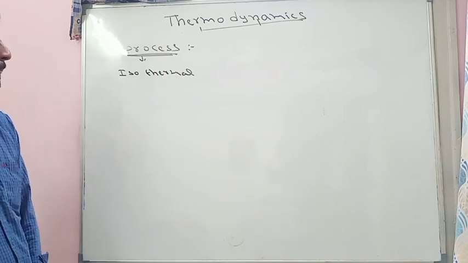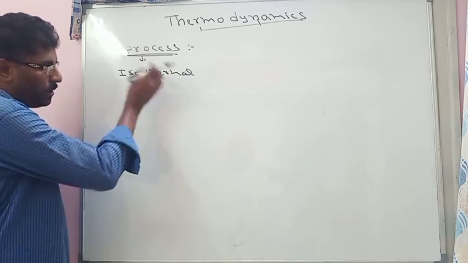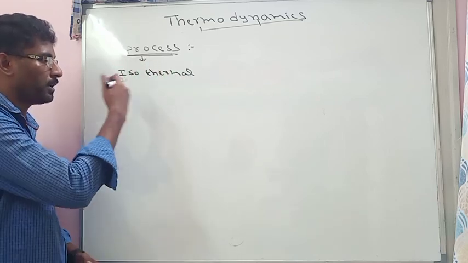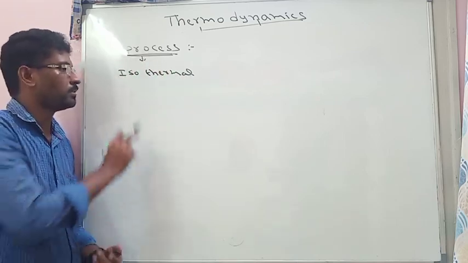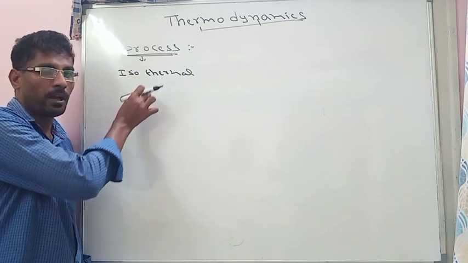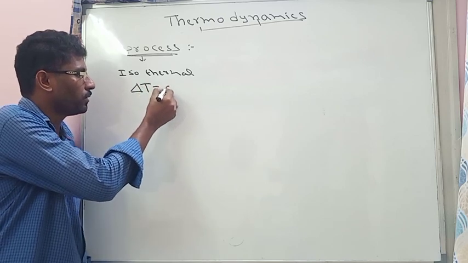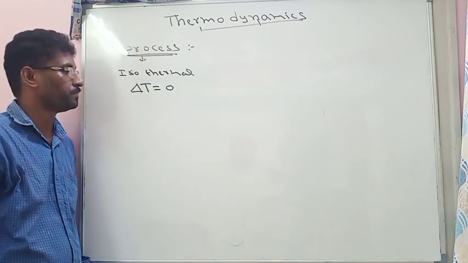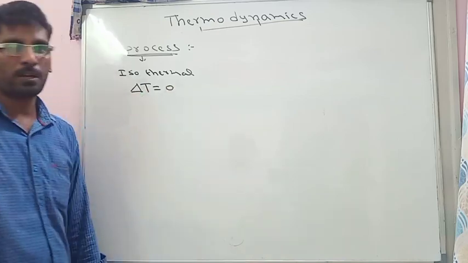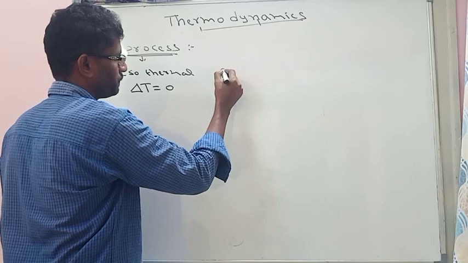the isothermal process. As you know, iso means constant, thermal means temperature. When the temperature of the system is constant, that process is called an isothermal process. In an isothermal process, delta T is equal to 0. So delta T is equal to 0 for an isothermal process. Another process is